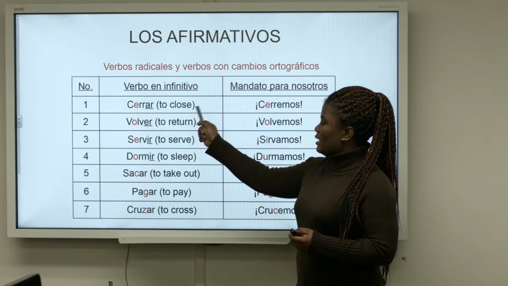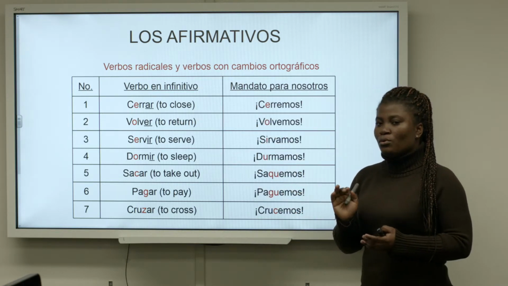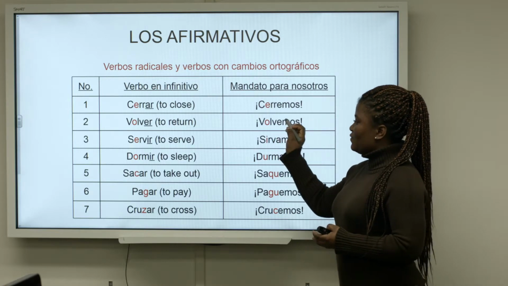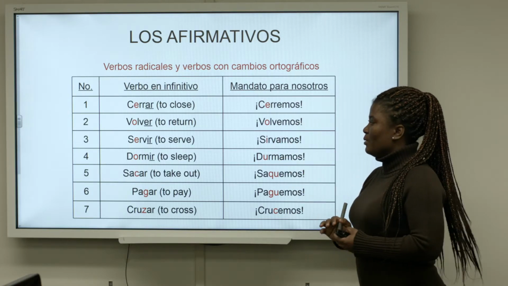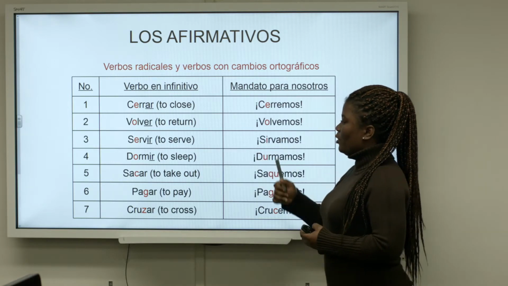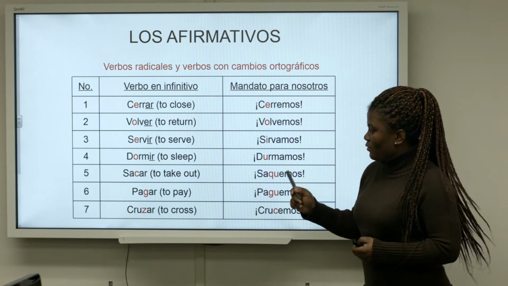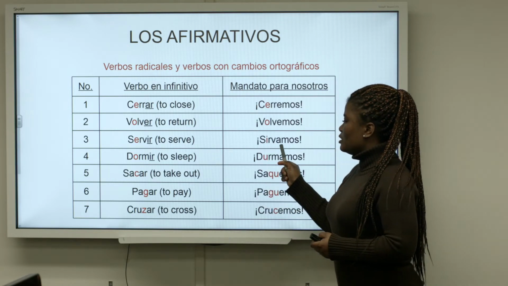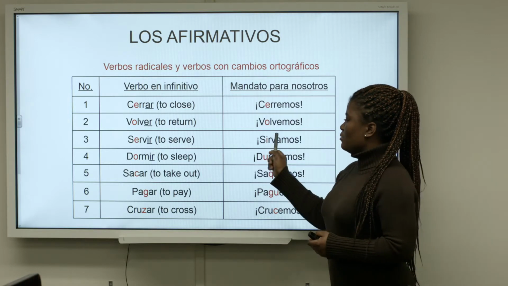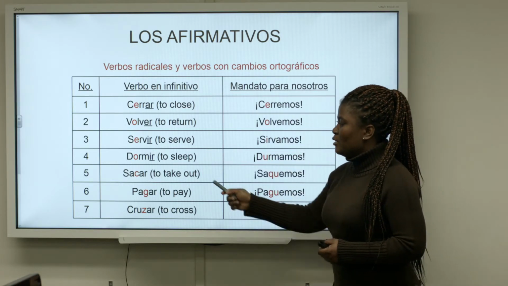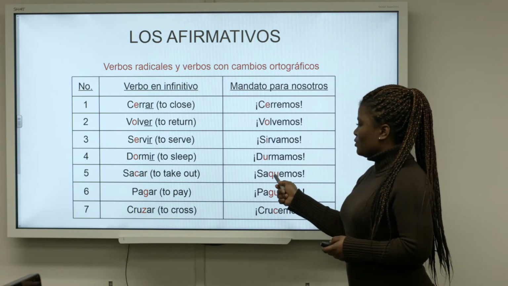Now, for radical changing verbs and verbs that have orthographical changes, we have cerrar, cerremos. So we have the E remaining as E. If it were tú or usted, the E would have changed to IE, but once it's in the nosotros, nothing happens to it. We have volver, volvamos. Servir, sirvamos. For this verb, it would continue to have the change in the E from E to I. Then dormir, durmamos.